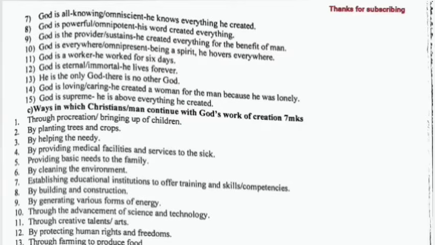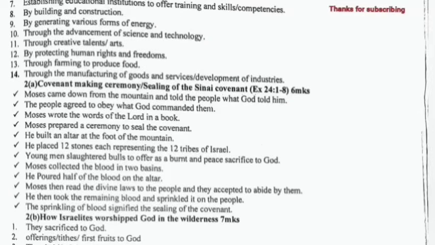C. Ways in which Christians continue with God's work of creation: through procreation, by planting trees and crops, by helping the needy, by providing medical facilities and services to the sick, providing basic needs to the family, by cleaning the environment, establishing education institutions to offer training and skills, by building and constructing, by generating various forms of energy, through the advancement of science and technology, through creative talents, by protecting human rights and freedoms, through farming to produce food, through the manufacturing of goods and services.